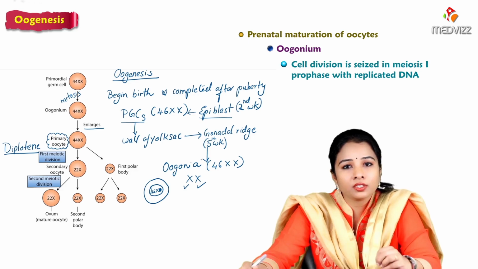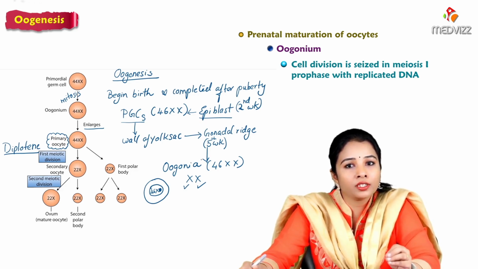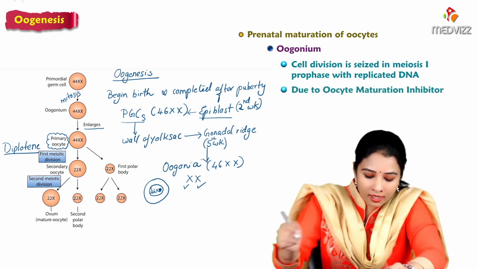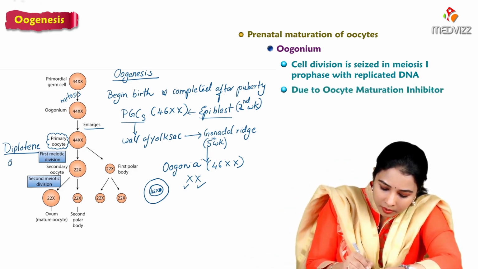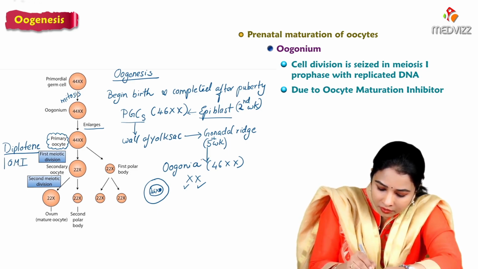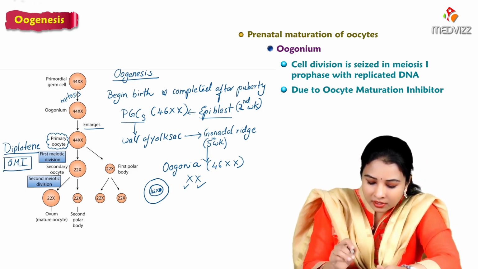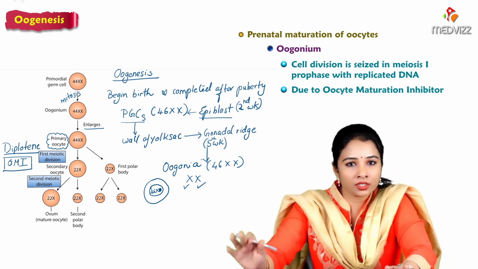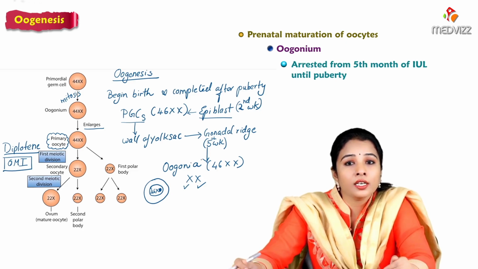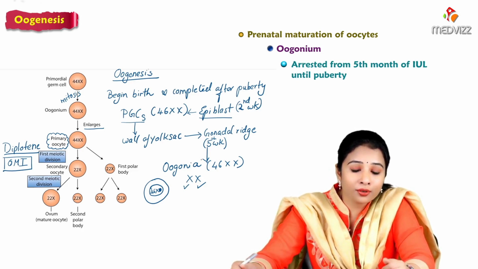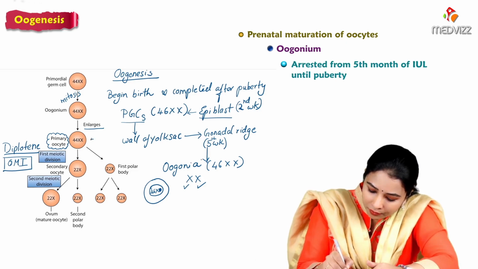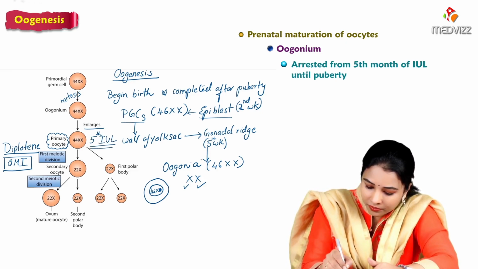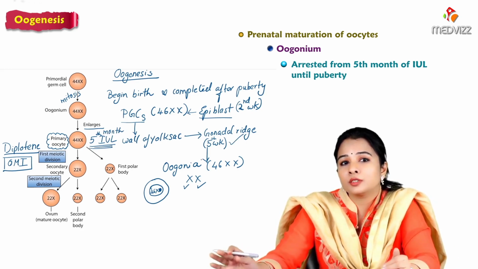So in this diplotene stage, the primary oocytes are arrested in the prophase of meiosis 1 due to an inhibitor called oocyte maturation inhibitor. Because of this inhibitor, the primary oocytes are arrested, so they won't form any secondary oocytes. At which age of the embryo are the cells arrested? They are arrested in the 5th month of intrauterine life. This you have to note down, until the woman attains puberty.